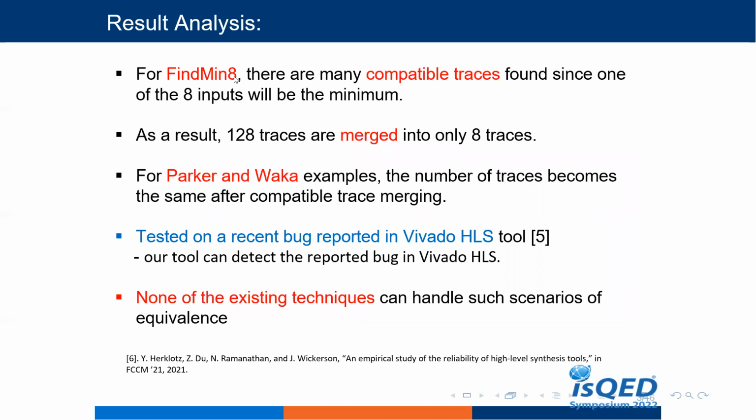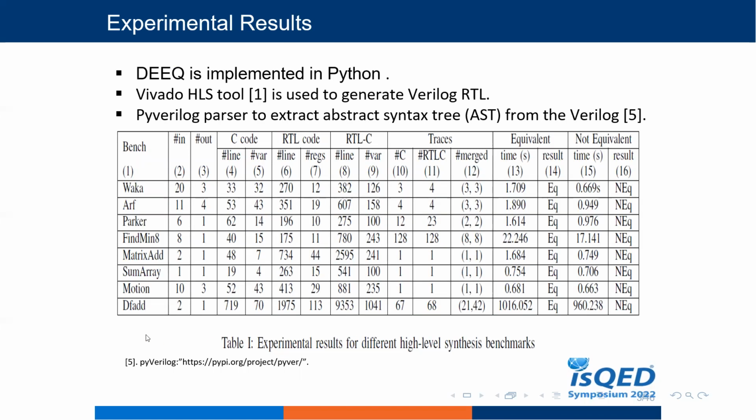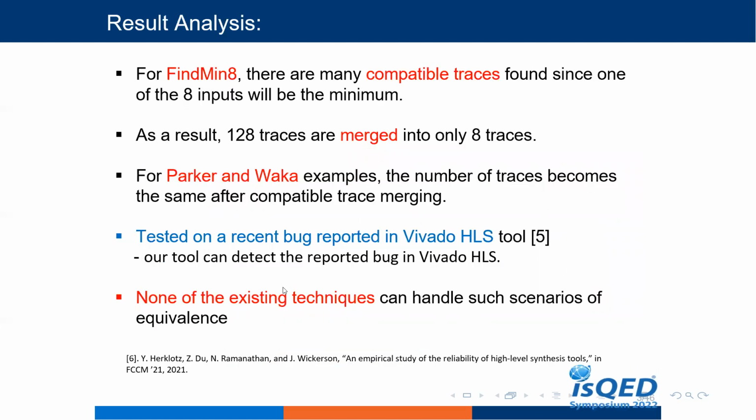Result analysis for find mean: many compatible traces are found since one of the 8 inputs will be the minimum. As a result, 128 traces are merged into only 8 traces. For the Parker and Waka examples, the number of traces stays the same after merging compatible traces. But for FD, after merging we get a different number of traces, so we use the one-to-many equivalence checking technique.